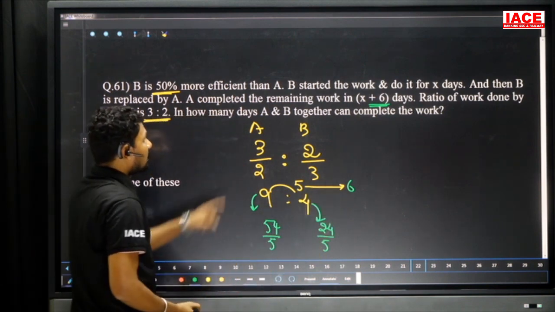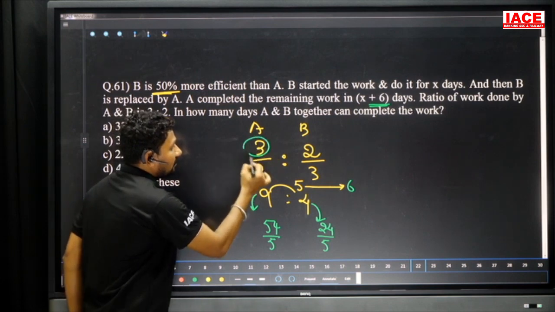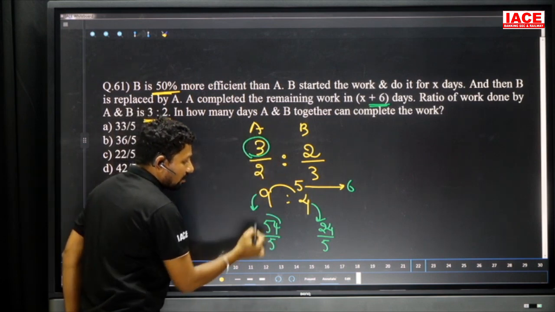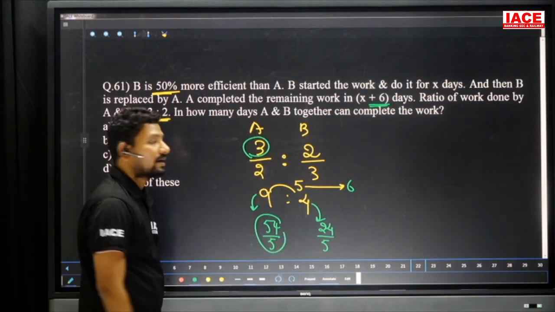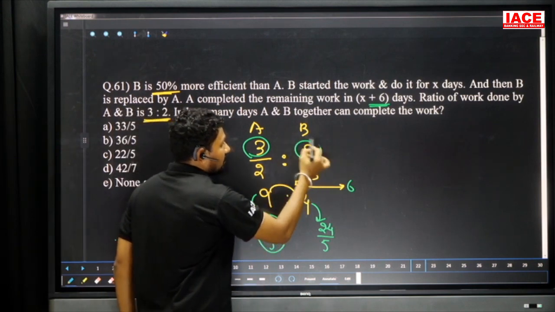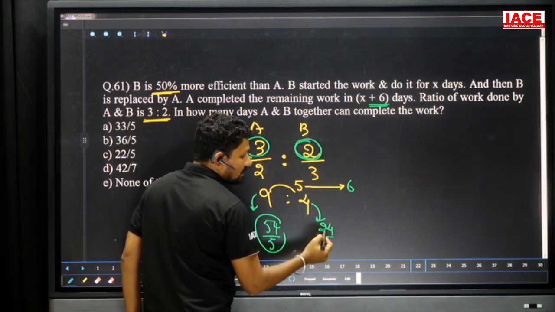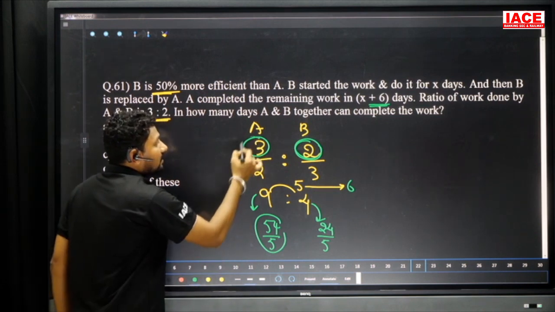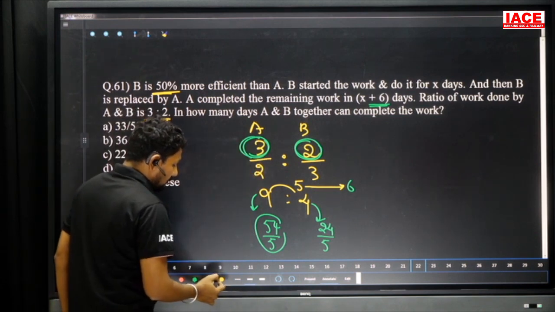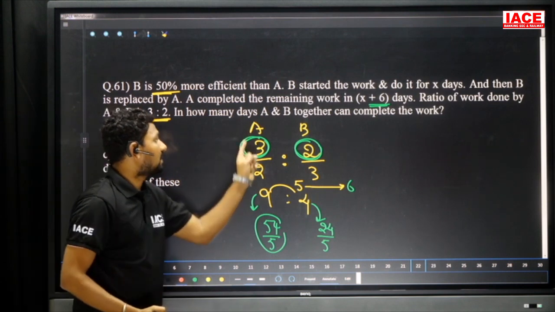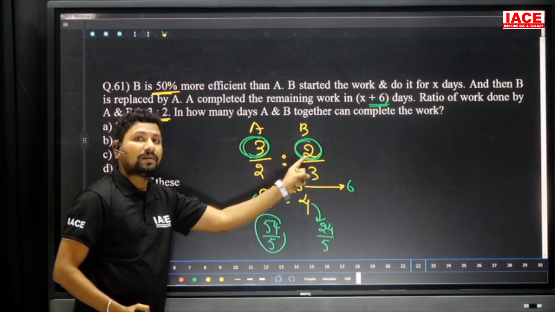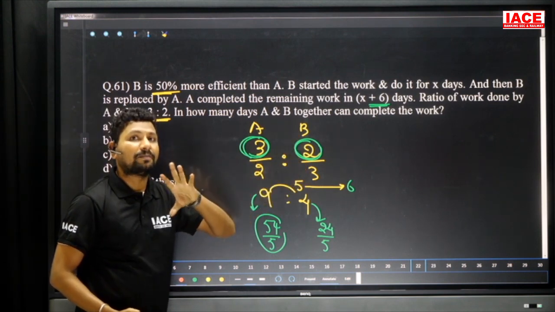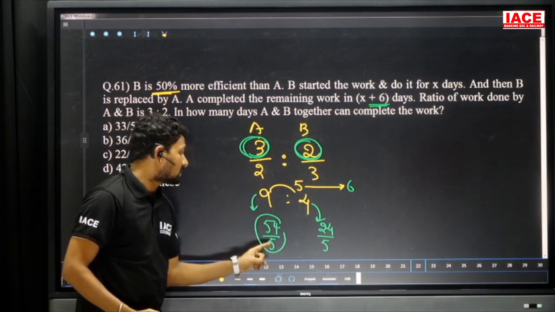Here A completed 3 units of work in how many days? 54 by 5 days. And B completed 2 parts of work in how many days? 24 by 5 days. I need to calculate the full value, but A completed only 3 parts, and B completed 2 parts, so the total is how many parts of work? 5 parts. A completing 5 parts of work takes how many days?